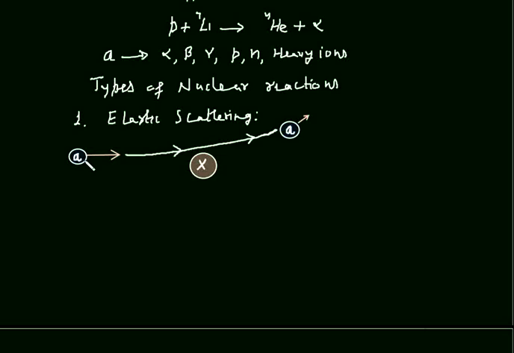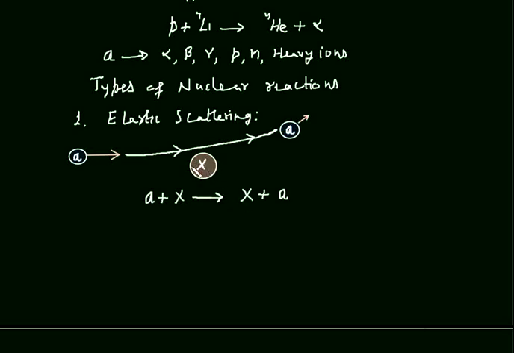This reaction is written as A plus X on the left side, the reactants, and out of this nuclear reaction we get X plus A. The target nuclei and the product nuclei are the same.